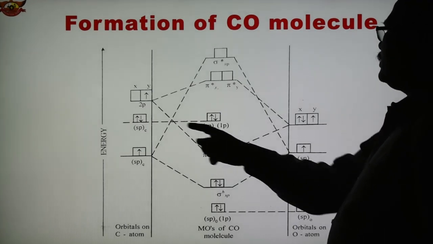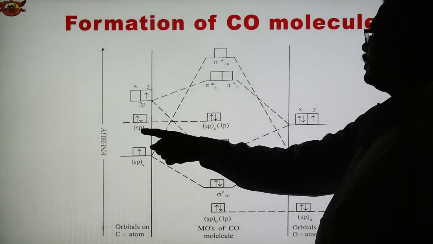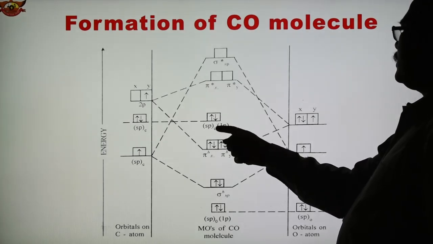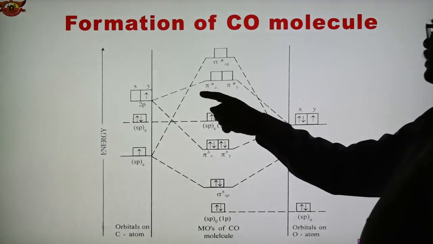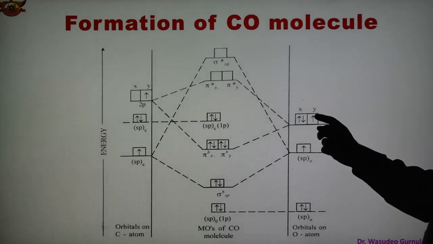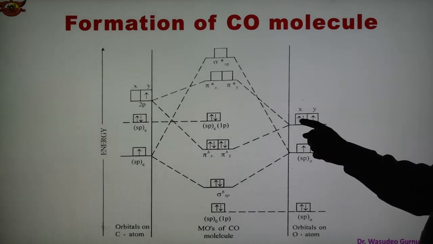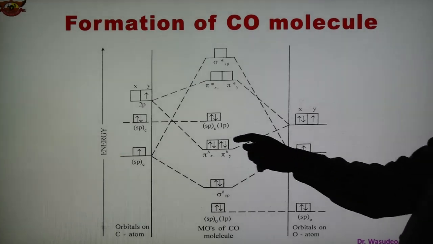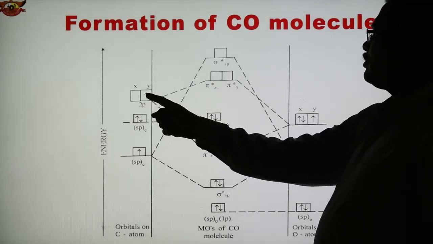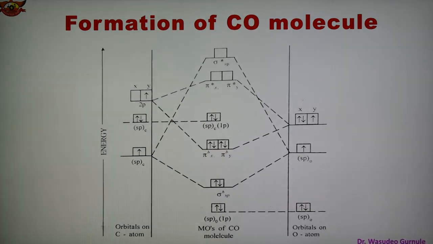After that, now there is a lone pair on the carbon also. So SP C 2, the lone pair energy remains the same. So this is another lone pair which is present on the carbon. After that, now here the XY orbitals of the oxygen have here 2 electrons and here 1 electron. In case of carbon, here is 1 electron and here is 0 electron.